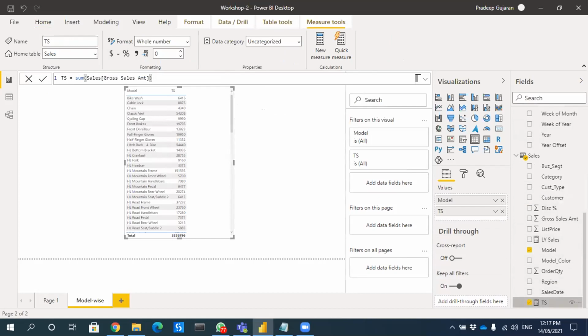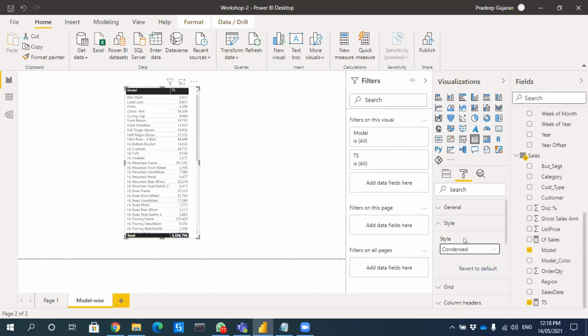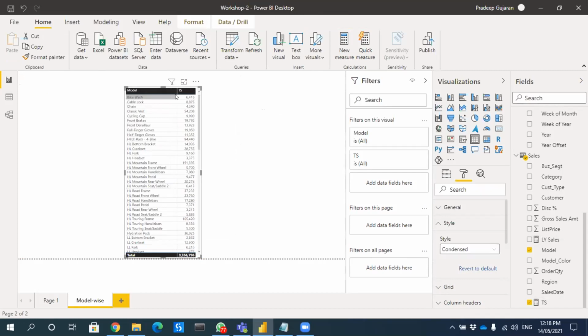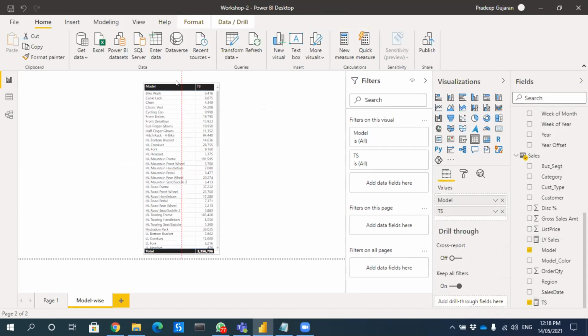And let me change the format also. If I go to Measure tools, it gives me an option to change the format. I want a comma without any decimals. Okay, this is my format, and also some beautification. I'll change the style to condensed, so it'll look like a table. Okay, so this is my new page, correct?